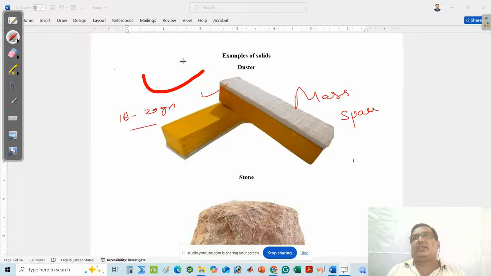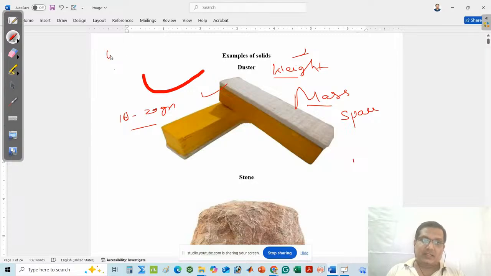You know very well from your high school career the difference between weight and mass. Weight means ozono. Mass means vastutva. There is a relationship between weight and mass, that is W equals mg. Here g means gravitational force. Gravitational force means madhyakarshana bala.